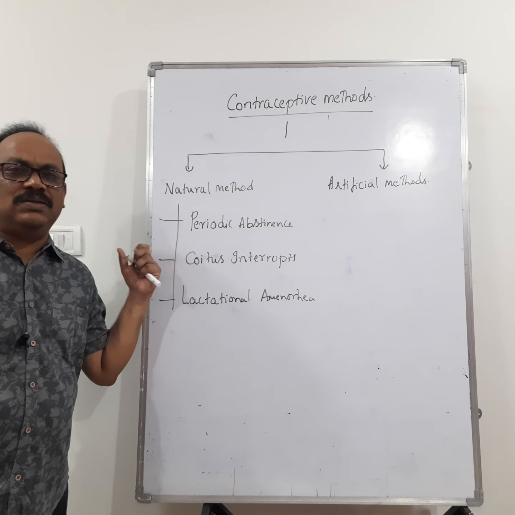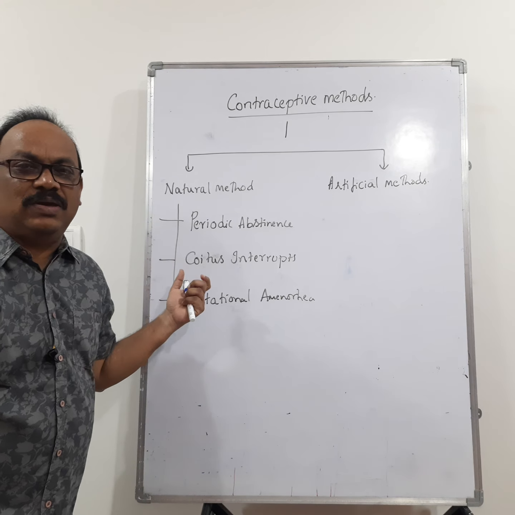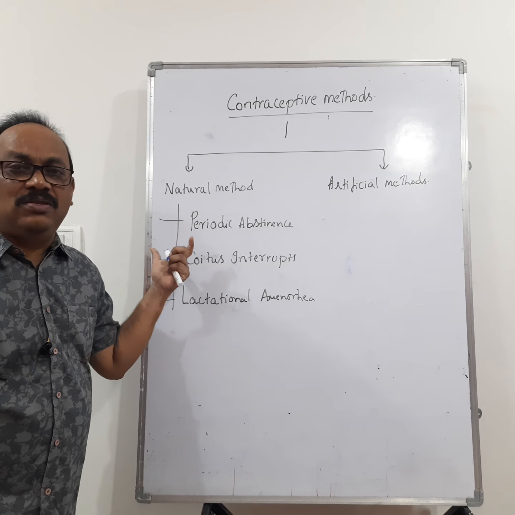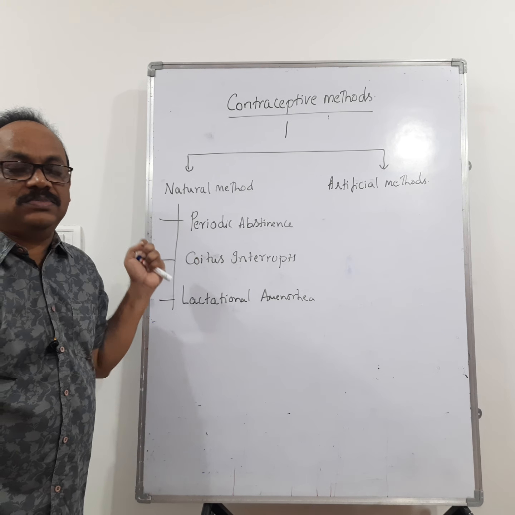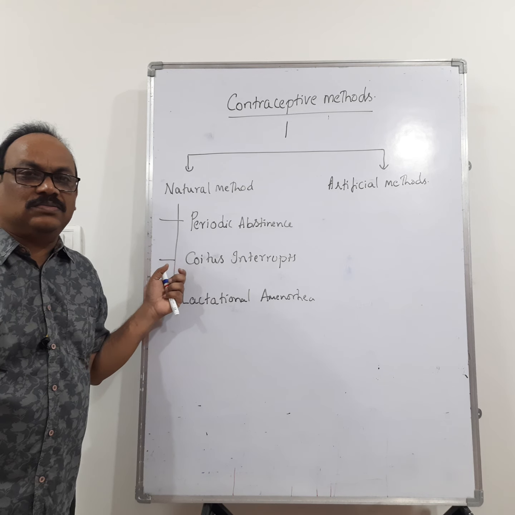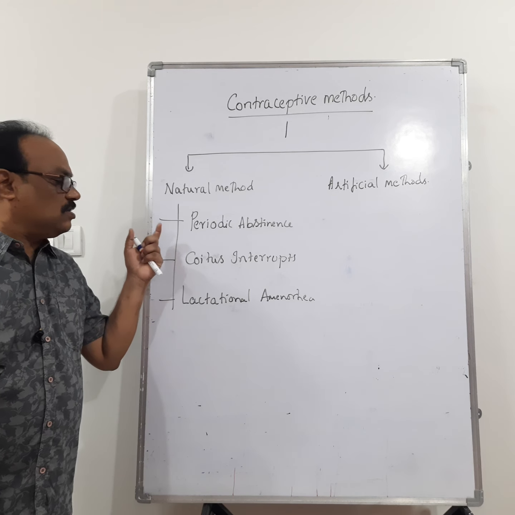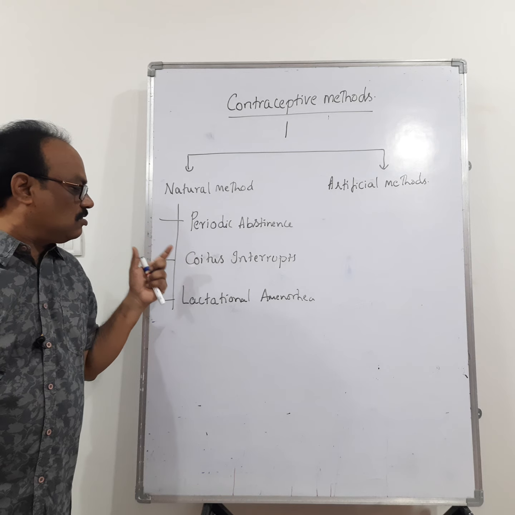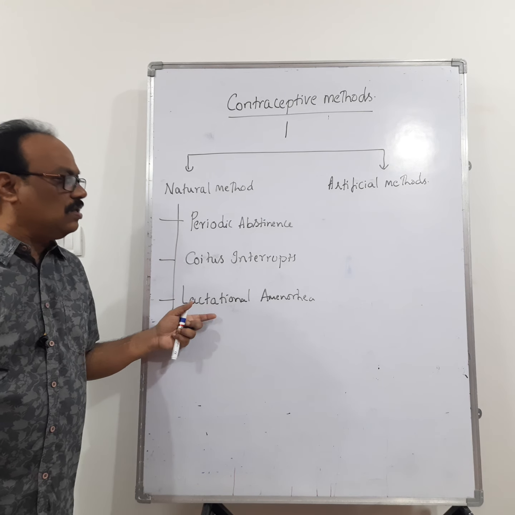So what are natural methods? Natural methods mean seeking available sources to prevent pregnancy in a natural way.